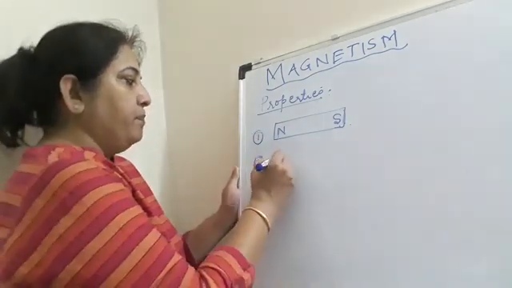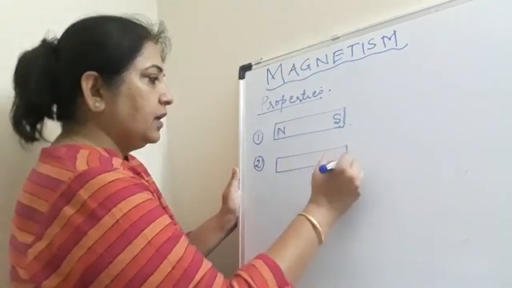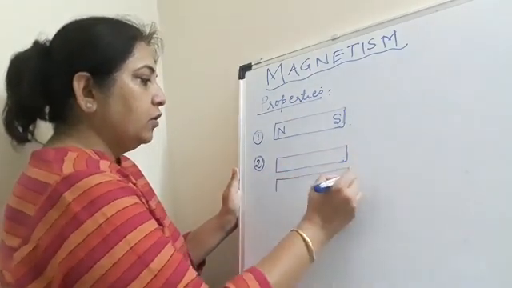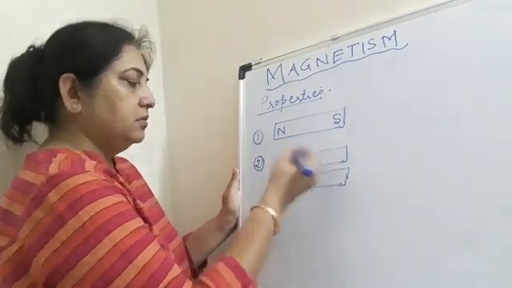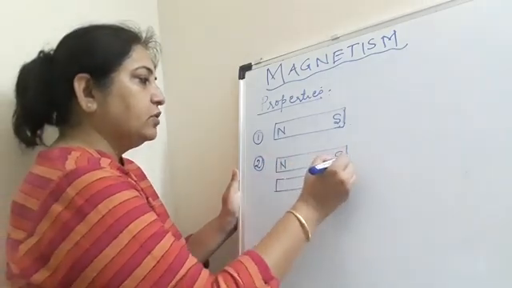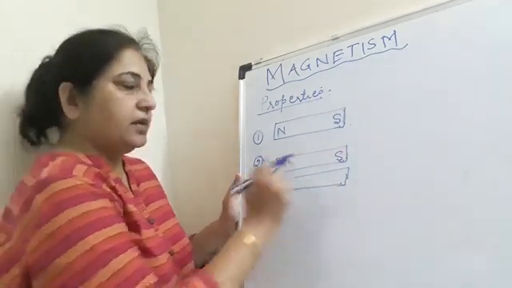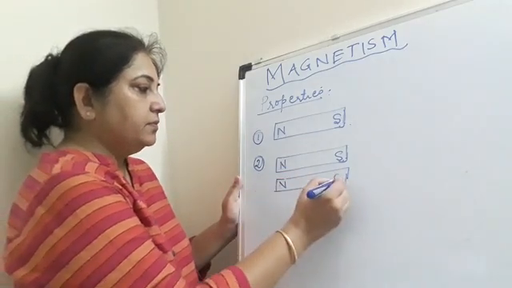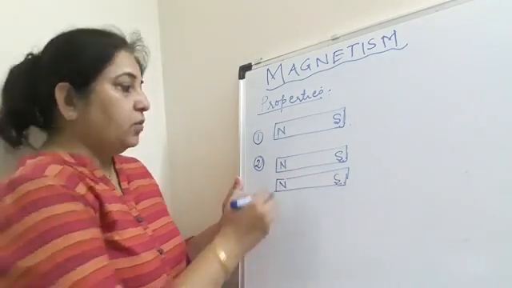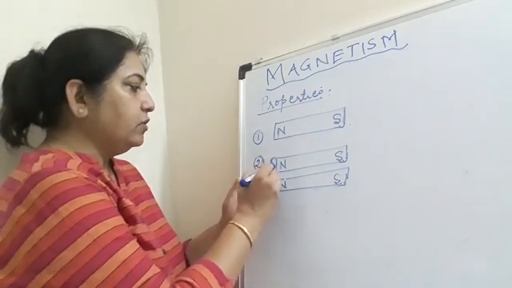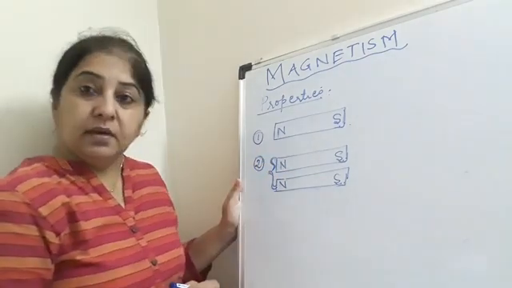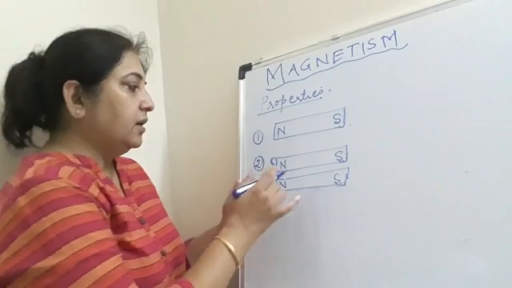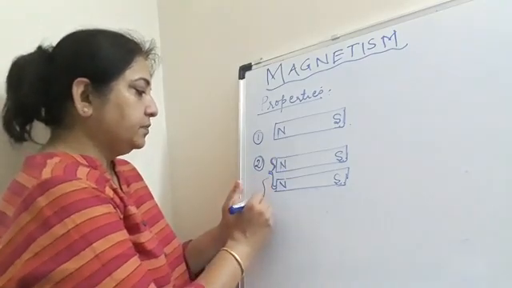Then if I bring another magnet close to a magnet which has the poles already shown here, north and south, and I bring another magnet with the same poles, north and south, so what will happen? These two poles, because they are similar, there will be no attraction, but there will be repulsion.